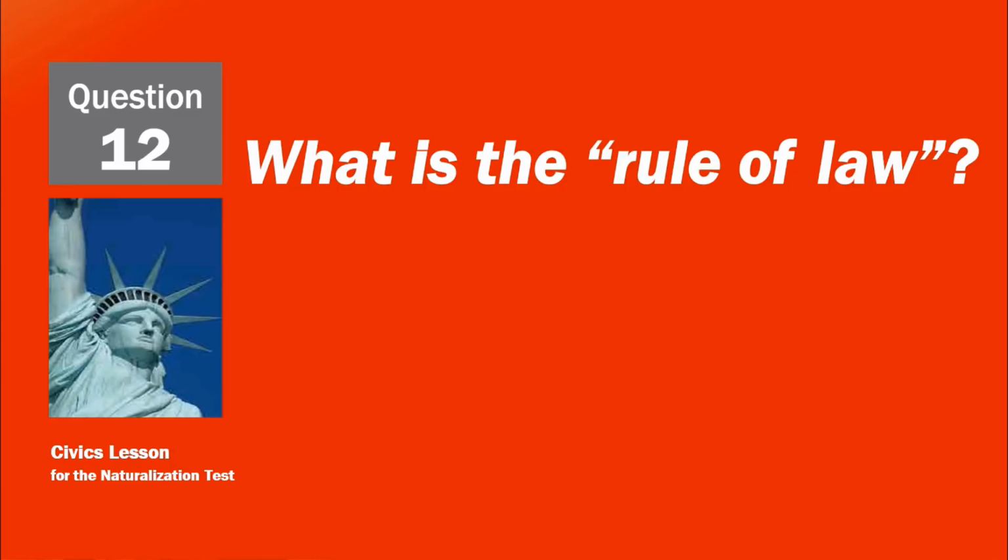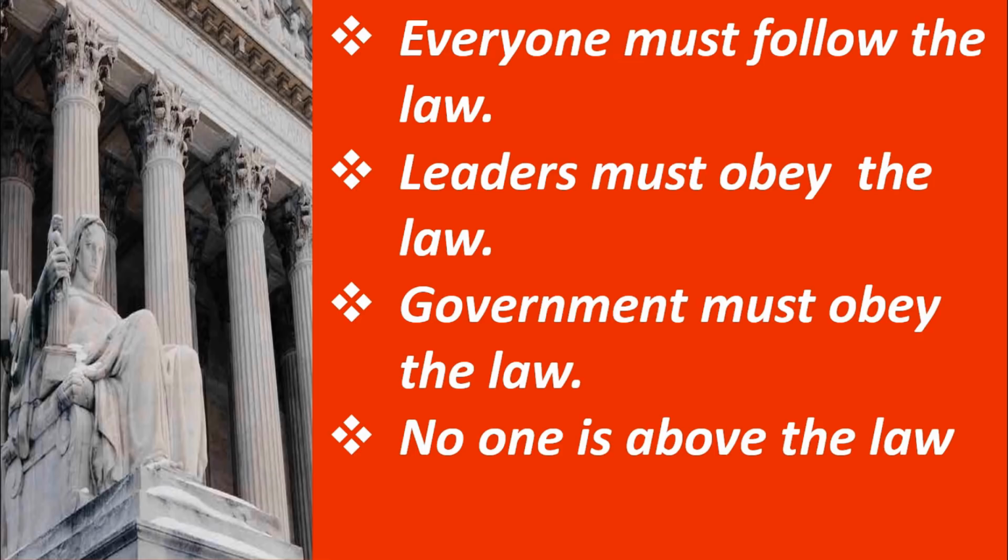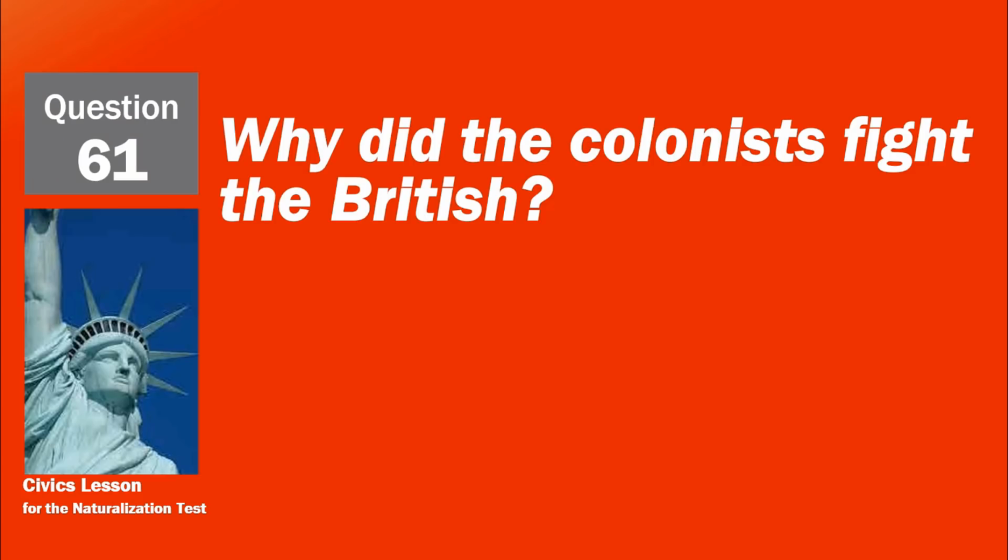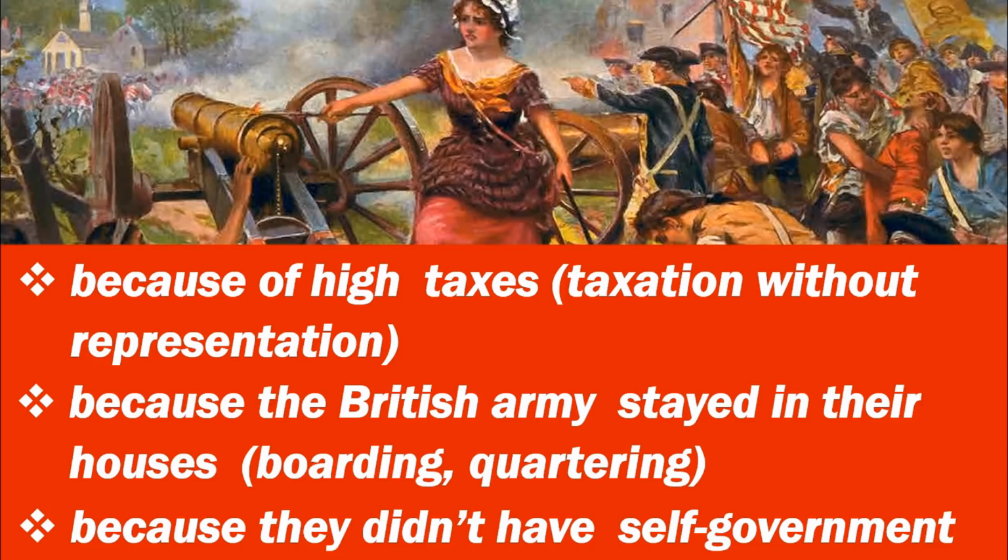What is the rule of law? Everyone must follow the law. Leaders must obey the law. Government must obey the law. No one is above the law. Why did the colonists fight the British? Because of high taxes, taxation without representation. Because the British Army stayed in their houses, boarding, quartering. Because they didn't have self-government.